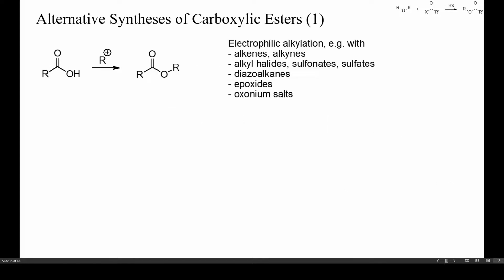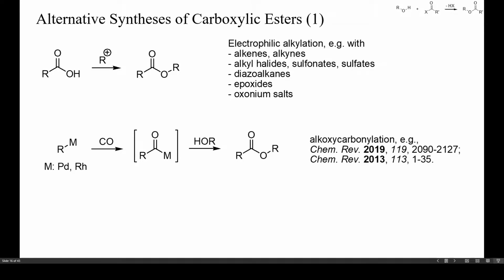Carboxylic esters can not only be prepared by acylating alcohols, but also by a number of alternative strategies. Depending on the precise target ester and the required amounts, some alternative strategies may be more convenient than alcohol acylation. One alternative is the electrophilic alkylation of carboxylic acids. Suitable electrophiles include alkenes and alkynes, alkyl halides or sulfonates, diazoalkanes, epoxides, and trialkyl oxonium salts. This strategy is best suited for acid-sensitive acids.